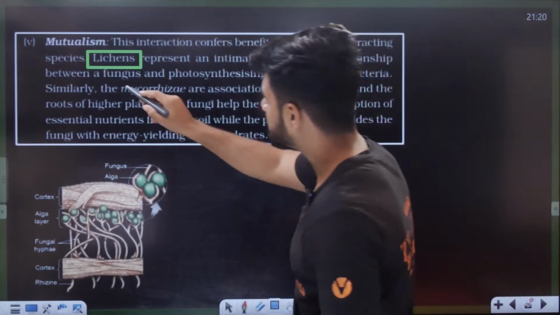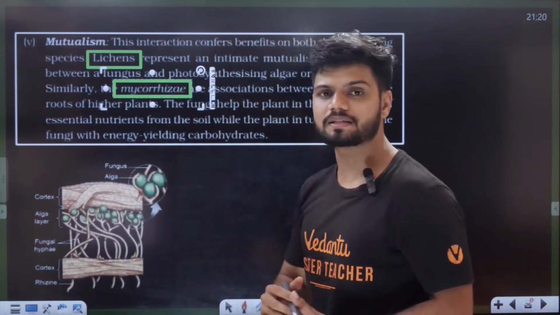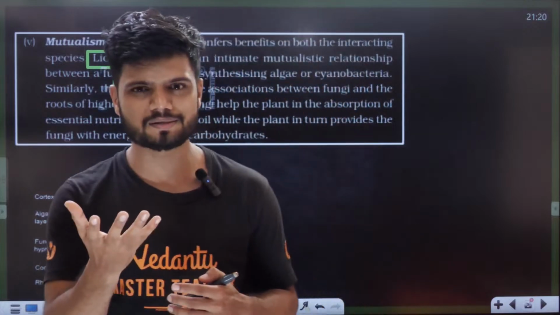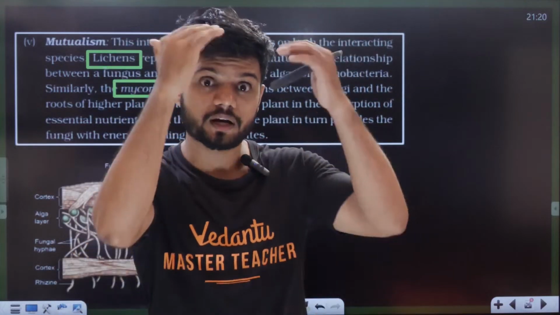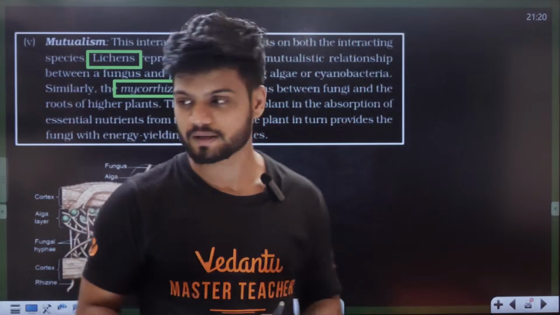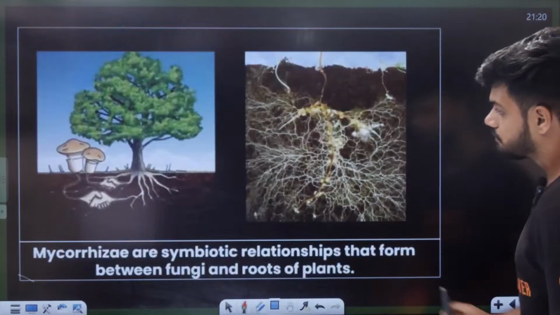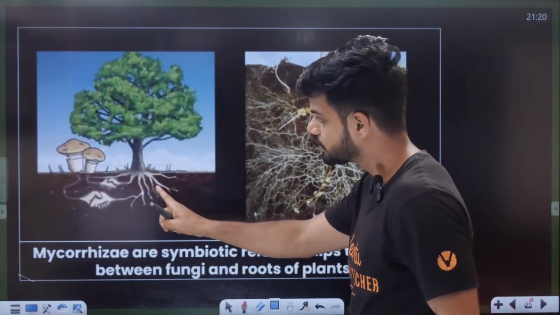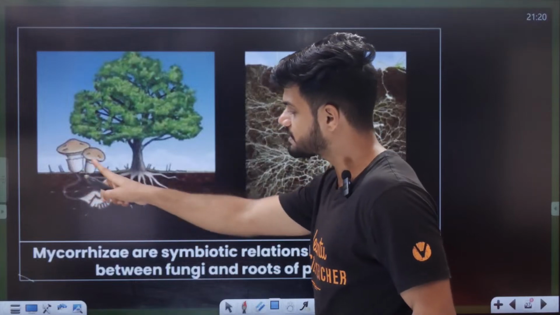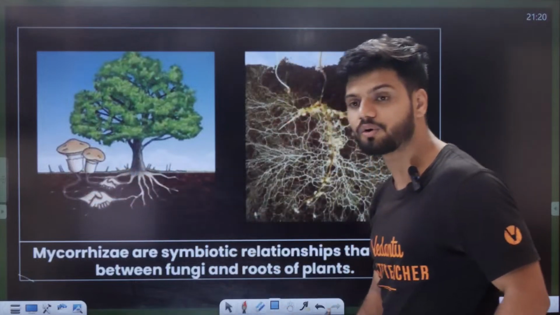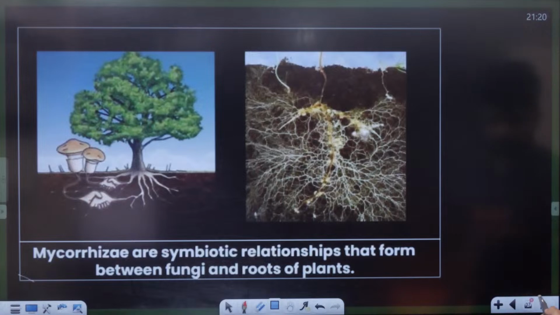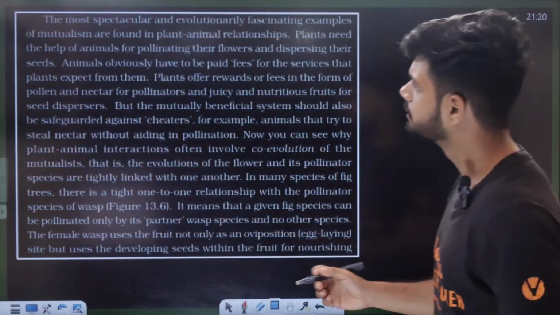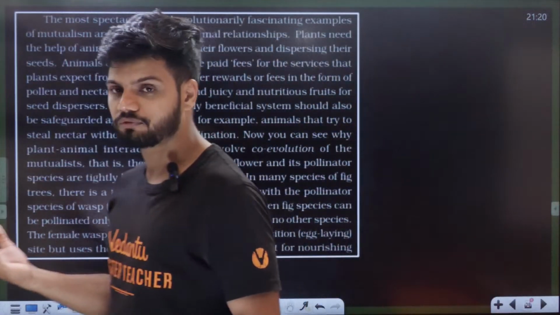Another example is mycorrhizae. It's a fungus. This fungus is present on the roots of the plant. For example, students, see this. If this is the tree and this is a root, there will be a fungus growing. The fungus and the tree have a connection. That is called mycorrhizae. Right?